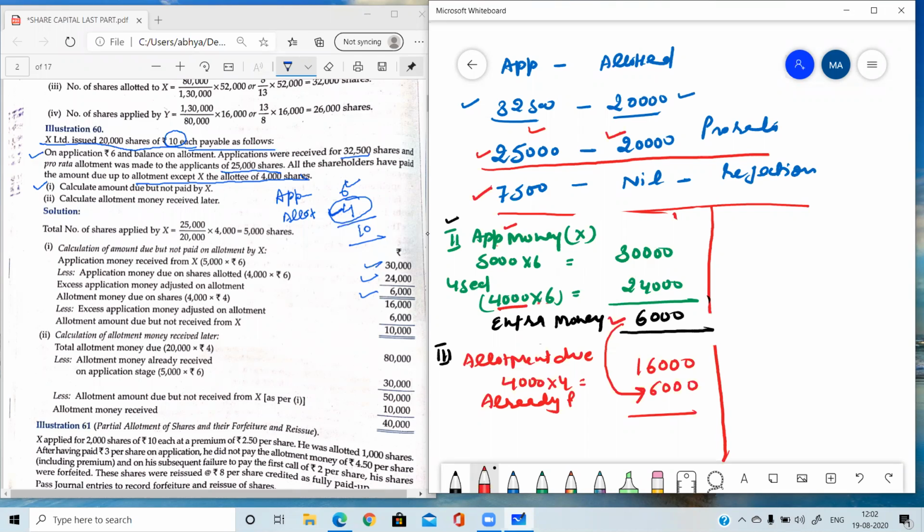Already received money, 6,000. So calls in arrear at allotment. X was supposed to pay 16,000, but he has paid only 6,000. So what is the calls in arrear? That is the 10,000. Please tell me, am I clear with this step?